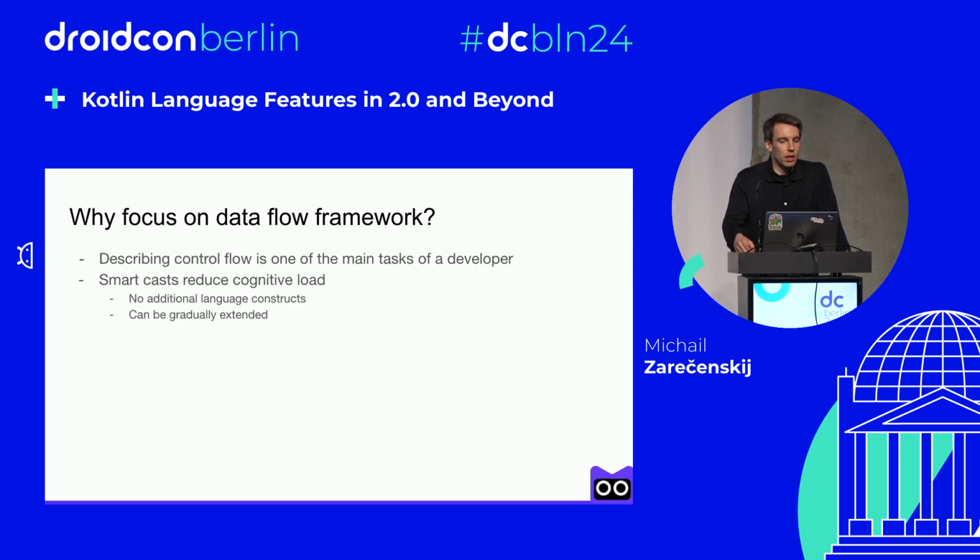And SmartCasts are among the most efficient methods to enhance data-oriented features, as we see, because they don't require any additional language constructs, no additional syntax, and so on. And they can be improved incrementally, as demonstrated with the K2 compiler. But we are also working on a number of other features as well.